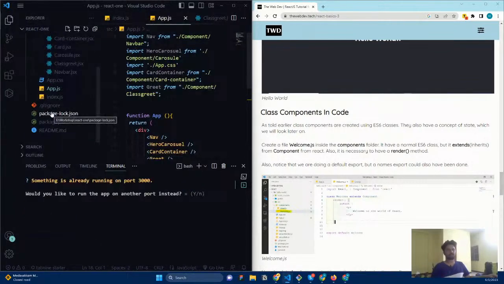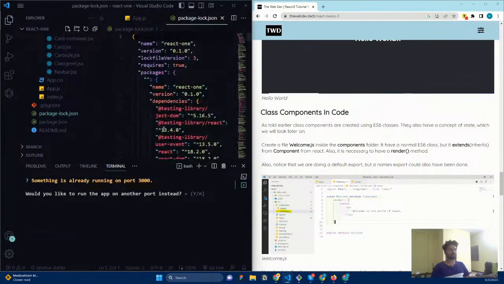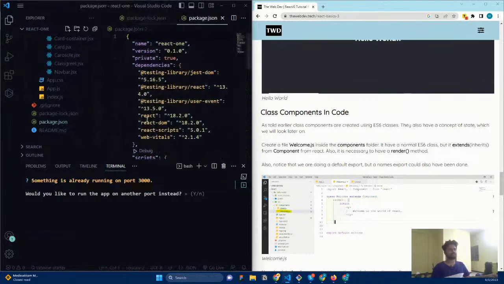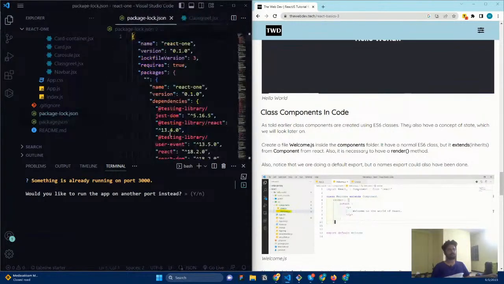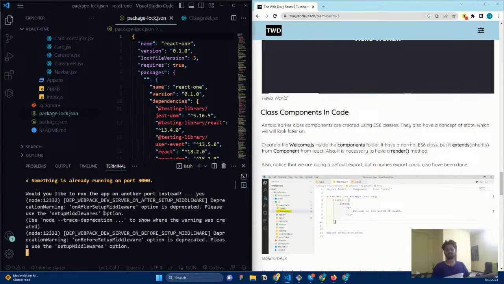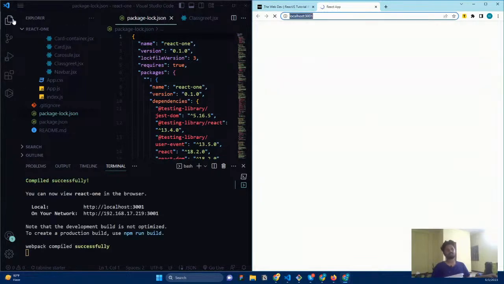I think you know how to use the script. Let us go to package.json, and here you can have the script you want to use. Yes, here you can see scripts. If you use start, then it is going to start React. So this is what we need to use. The package manager can be different. I'm using Yarn. If you want to use npm, you can use it, completely up to you. You can see we are taking up port 3001 by default. Just go and check it here.